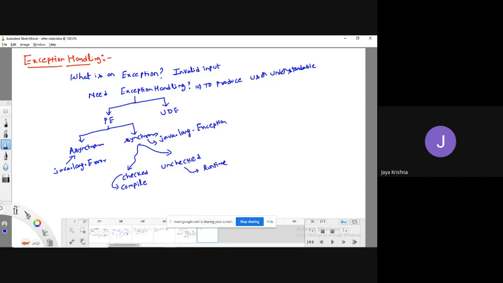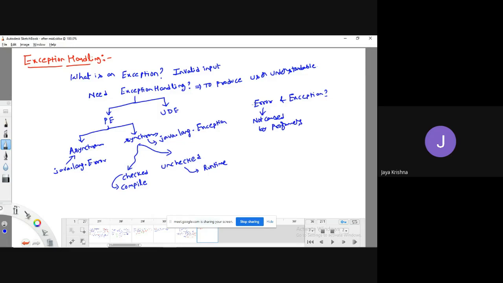Then we have also seen what is the difference between an error and an exception, right? An error means simply it is not caused because of programming mistake.